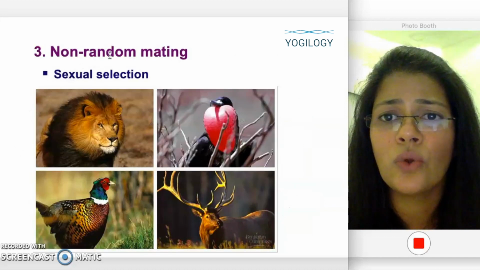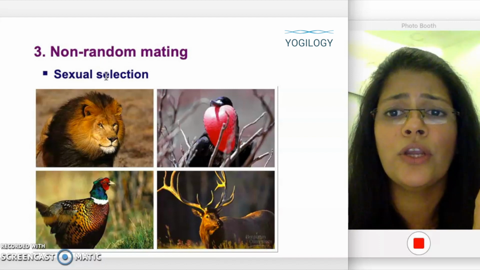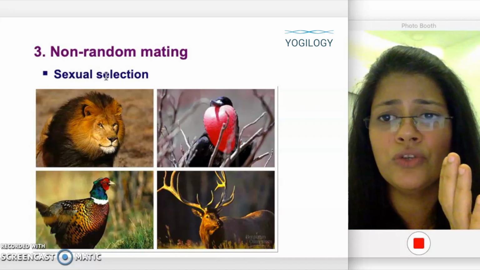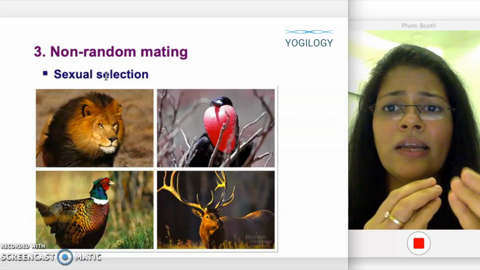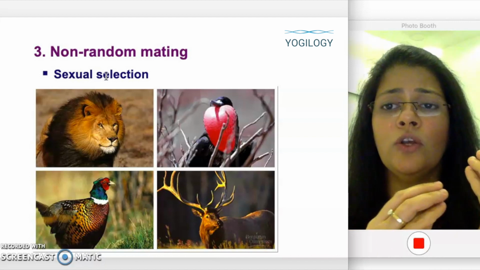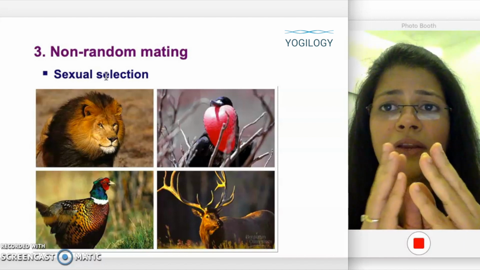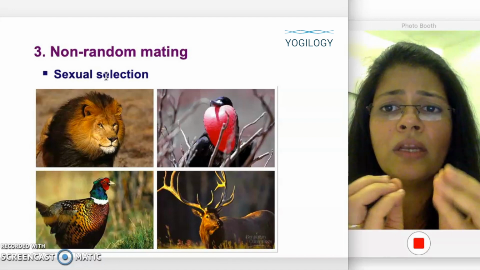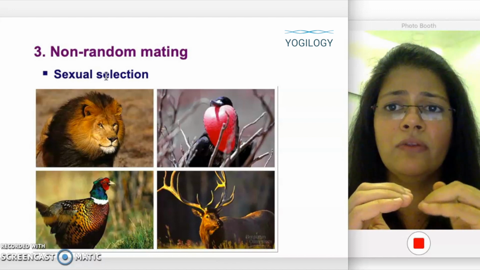The next one is non-random mating. When there is non-random mating, basically when there is sexual selection, it is going to change the population pool because some individuals are selecting their partners. For example, short people will mate only with short people, and tall people will mate only with tall people.